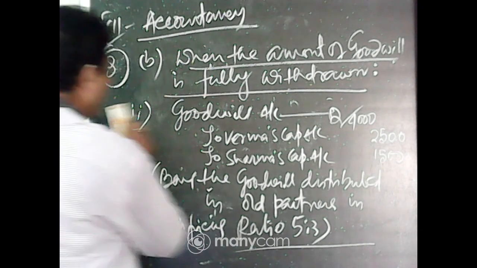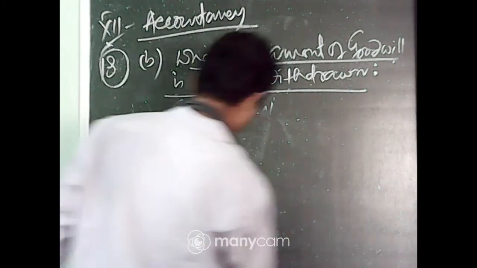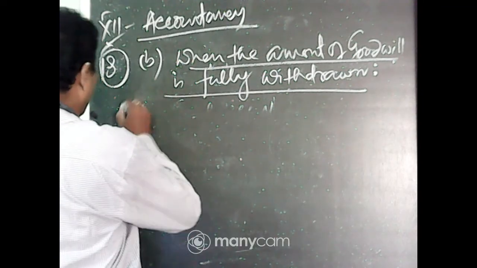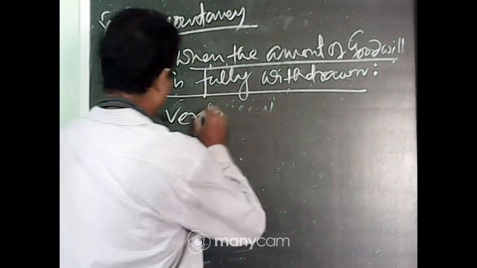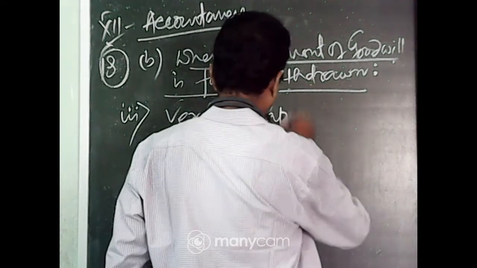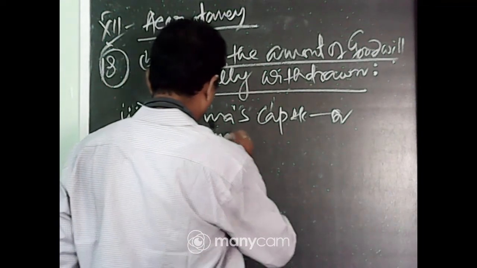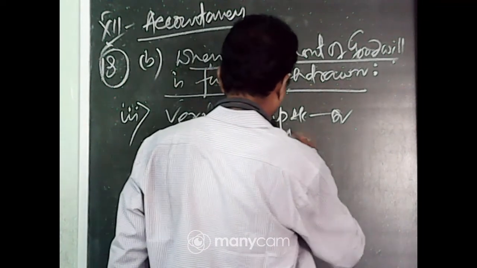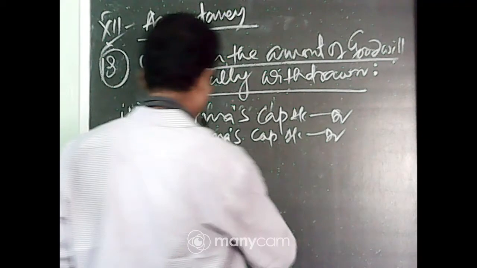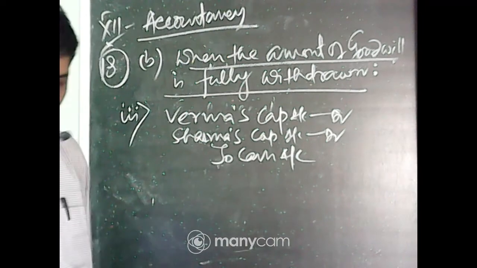Number 3 is now the goodwill amount is fully withdrawn. The goodwill amount is fully withdrawn means, number 3, Bharma's capital account debit, Sorma's capital account debit to cash account.